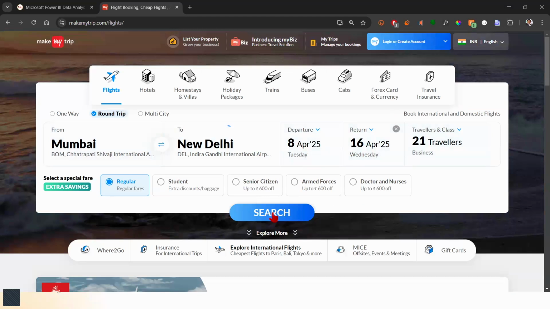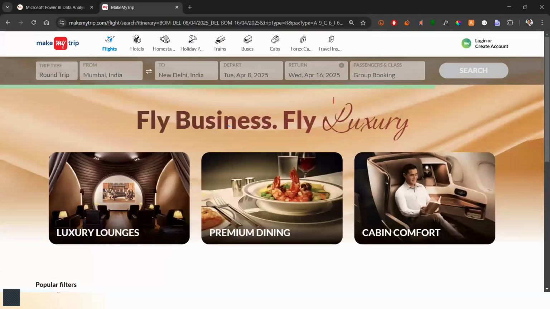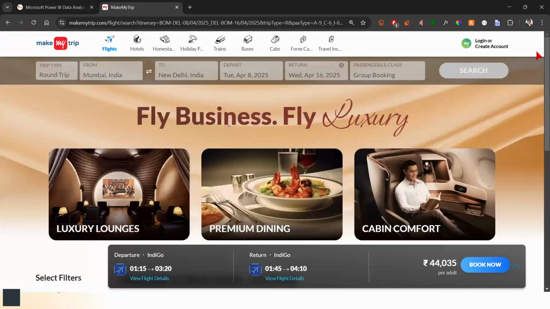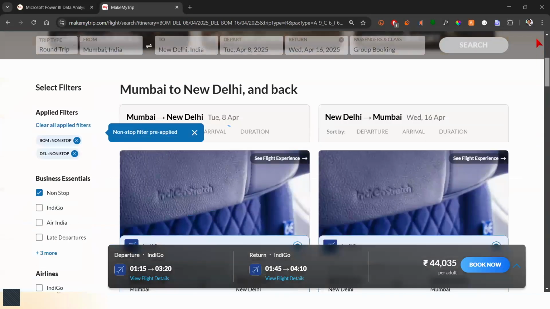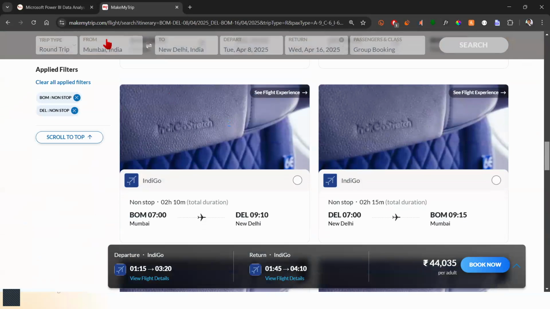Let's go ahead and do a search, and I want you to observe what's going on here. Please observe, and you can see a slight bit of a delay. That's what I want you to concentrate on. Have a look. Search. So it's going to search for things. It's not giving me the details immediately. Yes, it comes up with a few seconds of delay, and you can see the list of flights has shown up, but there was a slight bit of a delay, right?